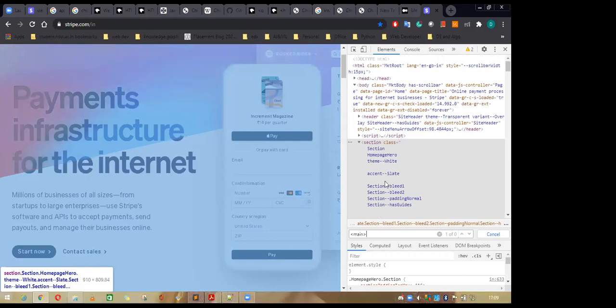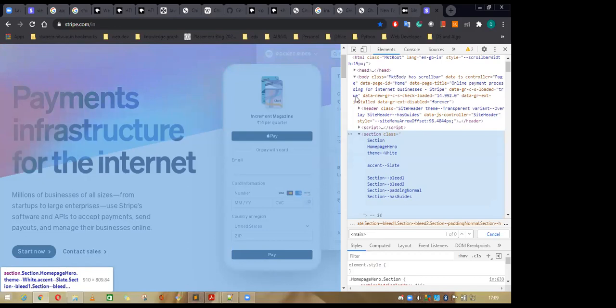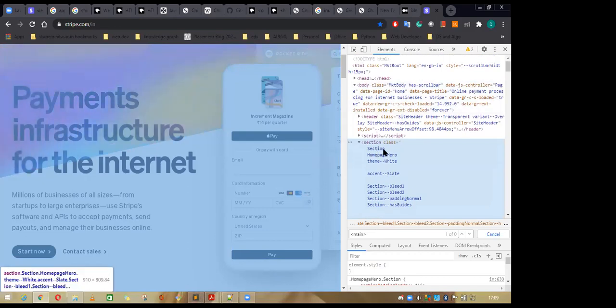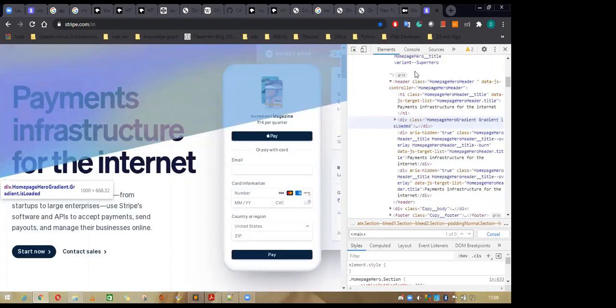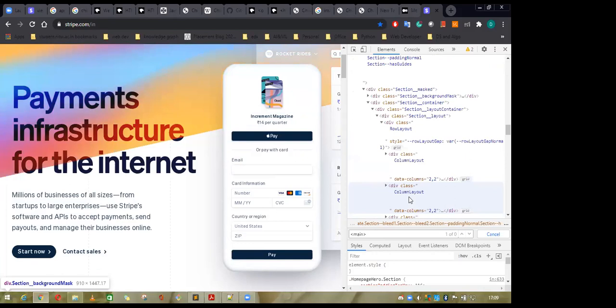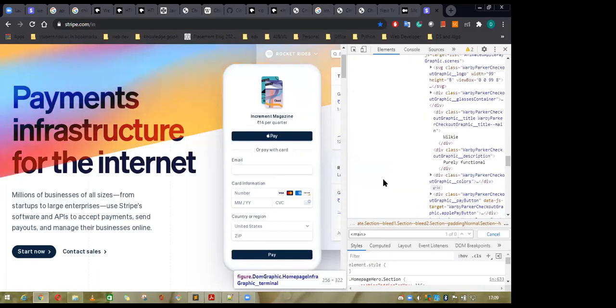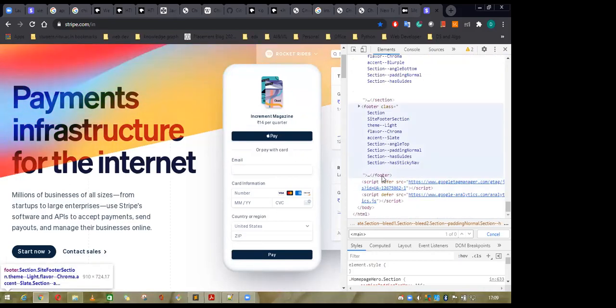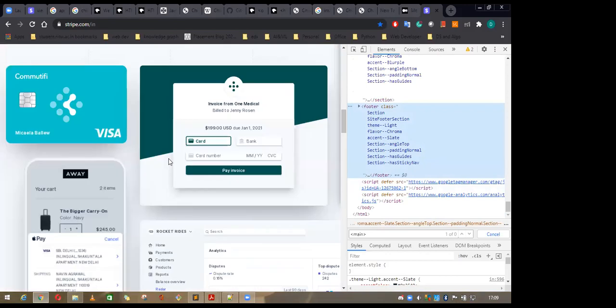The section is here. The nav bar would be here, the navigation bar, the header, and you can see section, the footer. See the footer, all are div, but there's a different name so that you can easily identify what the website is about.